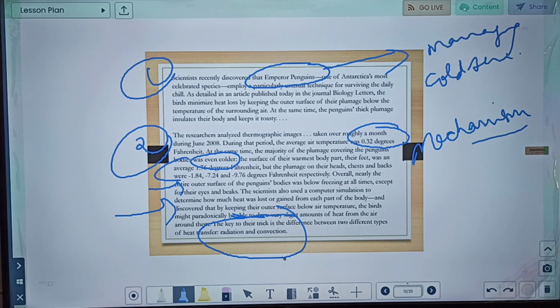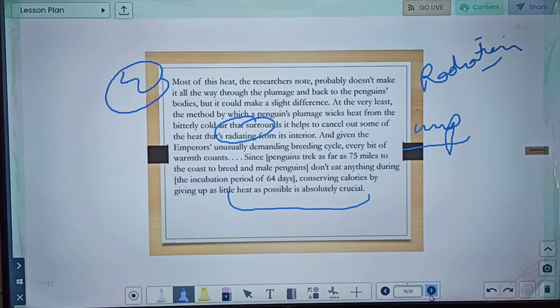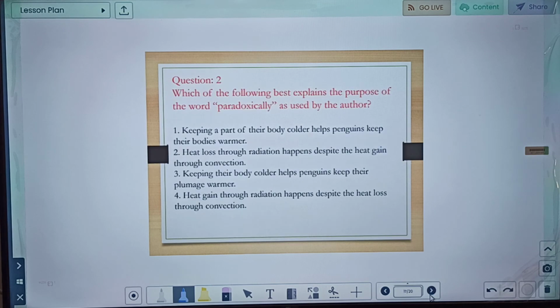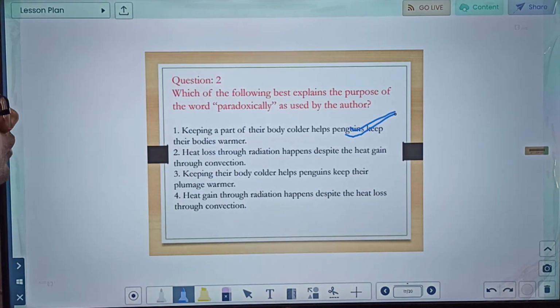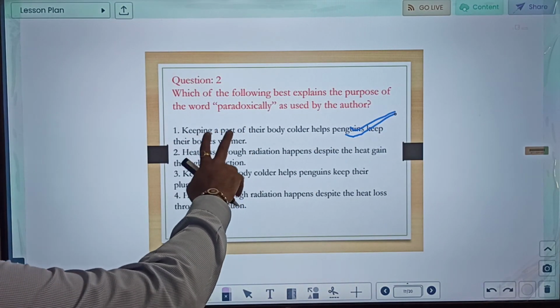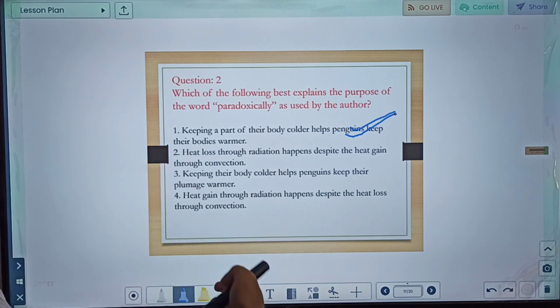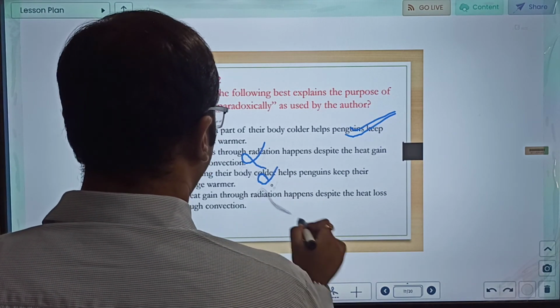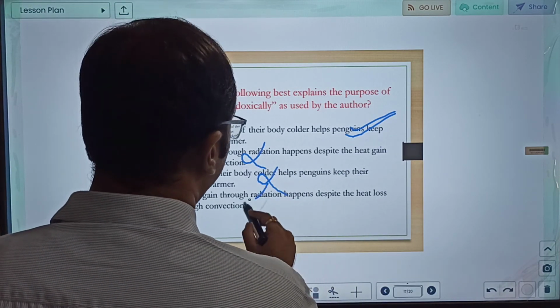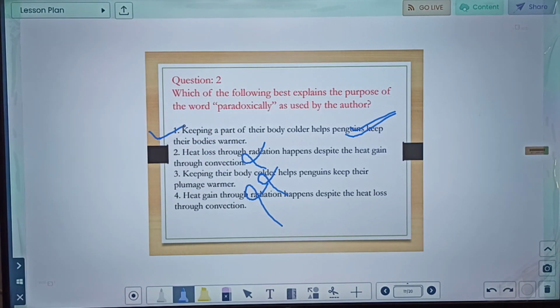Okay, let us see the options. Keeping a part of their body colder helps the penguin keep their body warmer. So yes, the very first option. By reading you can see this is a paradox, na? They are keeping a part of the body cooler and that is helping keep them warmer. Heat loss through radiation helps, despite no. Keeping their body colder helps the penguin keep the plumage warmer. Heat gain through radiation. So clearly option number 1 is correct in this one. Let us move to the next question.